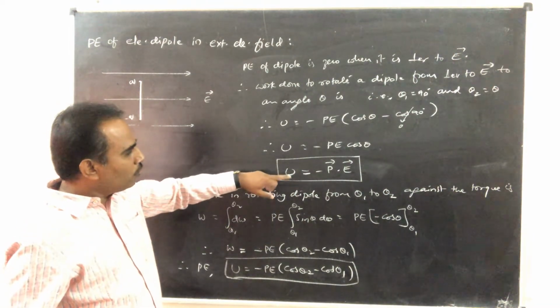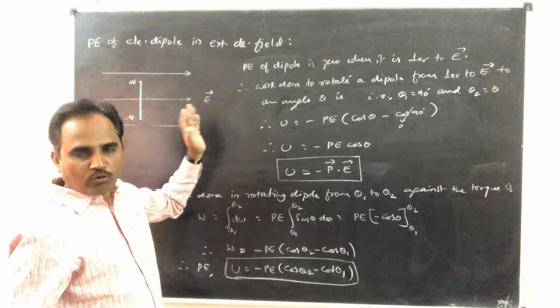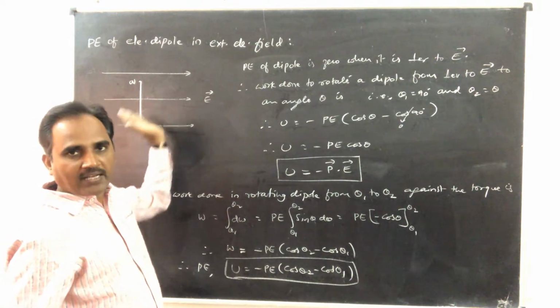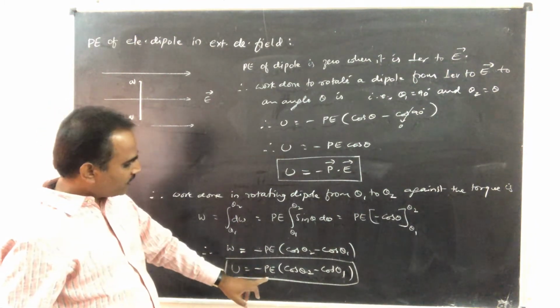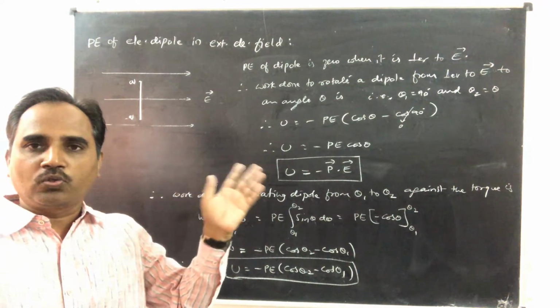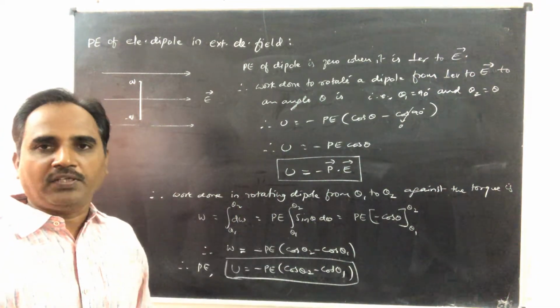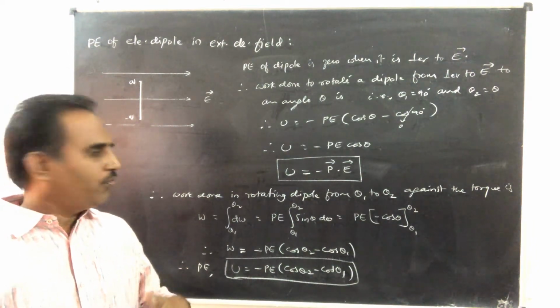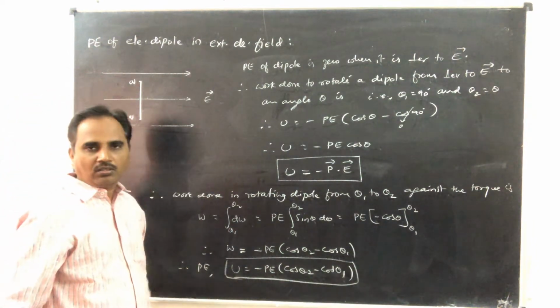You have to use this equation when you consider rotation of the dipole from perpendicular to the electric field to an angle theta. You have to consider this equation when the dipole is rotated from an angle theta 1 to theta 2 with respect to the electric field. So depending upon the situation given in the problem, you have to use either of these equations.